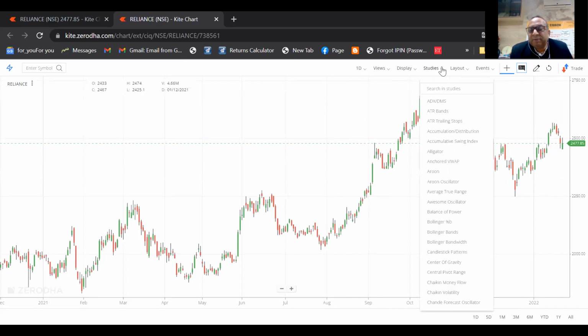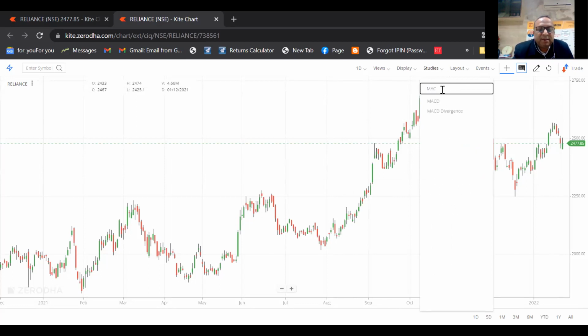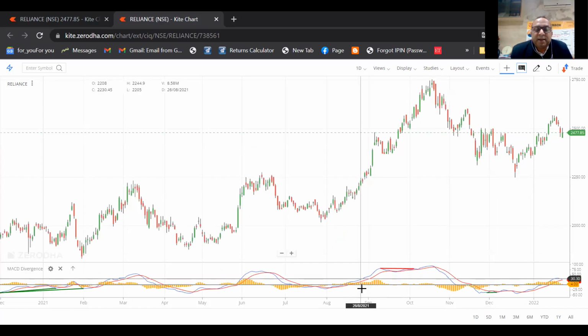Go to the studies, and once you write MACD, two kinds of indicators emerge. One is the MACD, another is the MACD divergence. So I will put MACD divergence. You can put MACD also, but MACD divergence is a better idea. You need not check the divergence on your own, but it will give you the direct divergence lines, right? Say, how does it work?